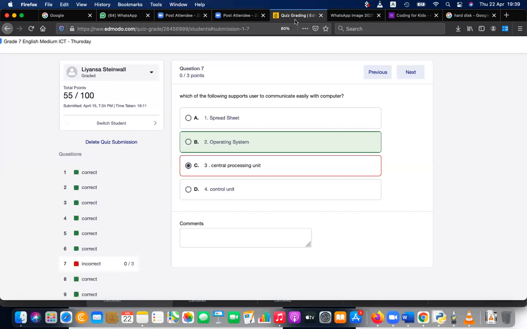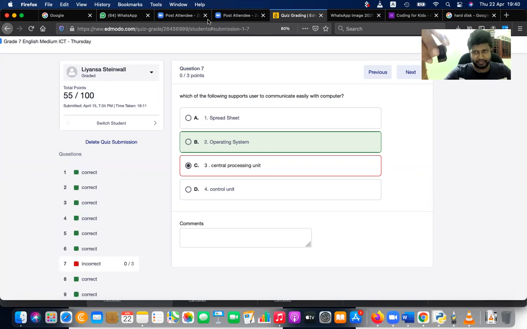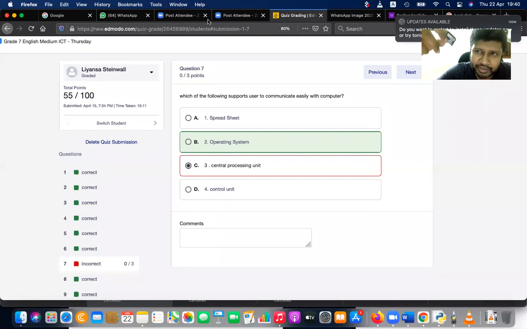I'll tell you one thing. Now you can see this memory card in my hand. Can you see? Can you tell me what is inside this memory card? What should be there? Don't know.